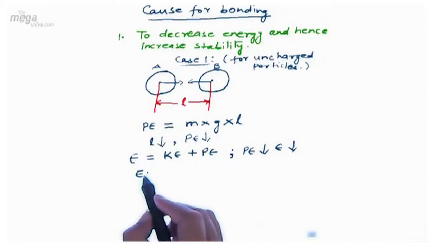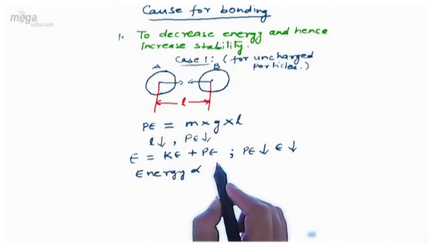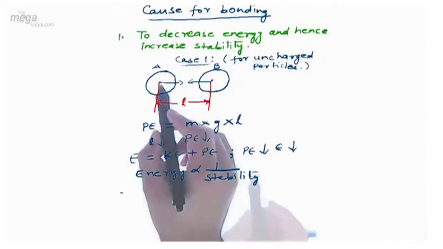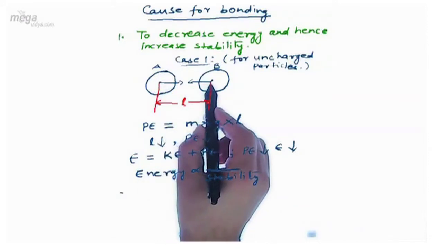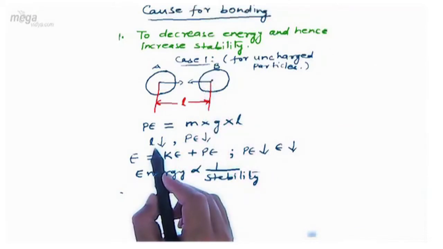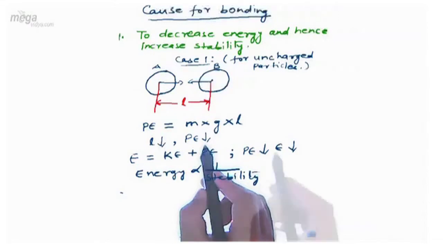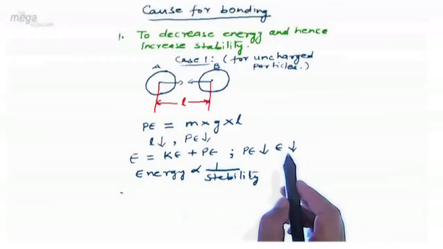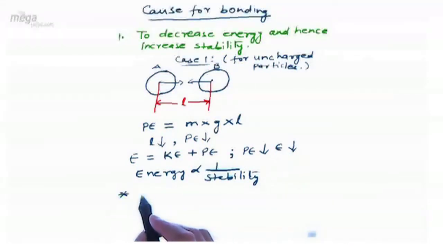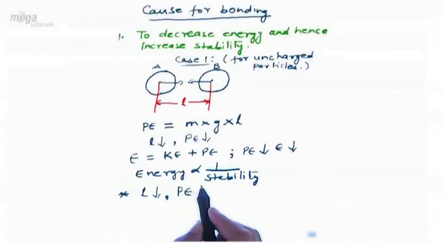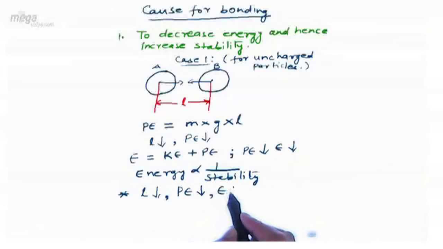Now energy is inversely proportional to stability. So during bonding L decreases, potential energy decreases, that decreases the total energy, leading to an increase in stability.